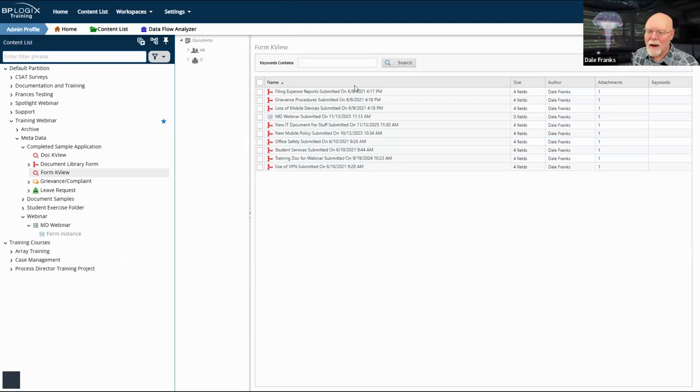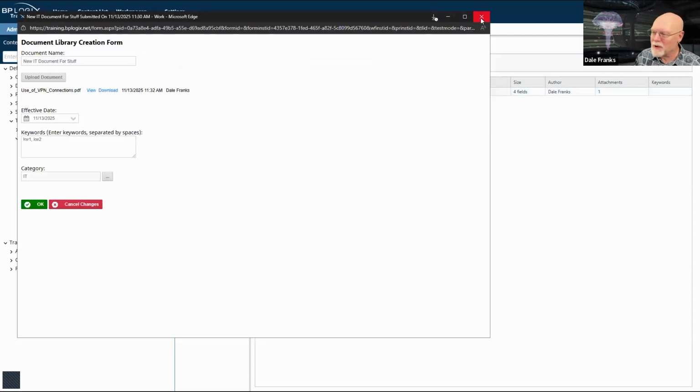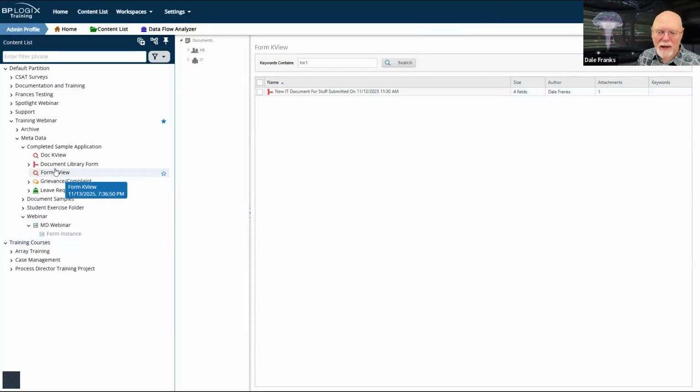And it's not returning my keywords. So KW1. Okay, well, it's not showing me my keywords, so I'm obviously doing something wrong. I was hoping to get a list of all of the keywords that have been assigned there. Maybe the easiest way of doing this would be to go back here. In any event, it's new IT document for stuff. This is the form. There it is. We just created it. It's that use of VPN document.